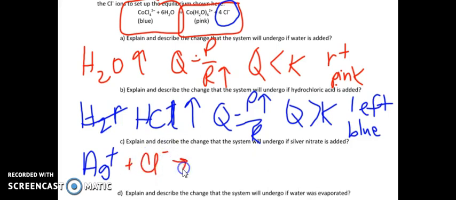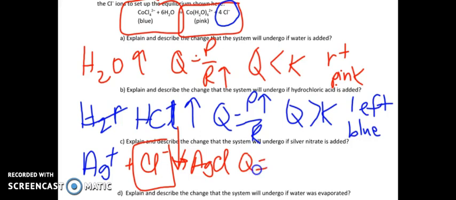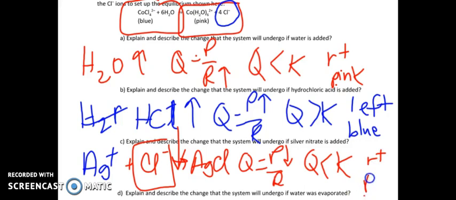So what happens? I'm going to make AgCl. And what happens to the amount of chloride then? The chloride is going to go down. So Q equals P over R. If chloride is going to go down, what happens to Q? Q goes down. It's going to be less than K. It's going to go to the right, and it's going to turn pink again. That's why I shifted colors.